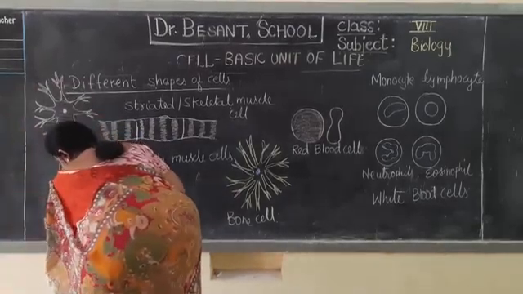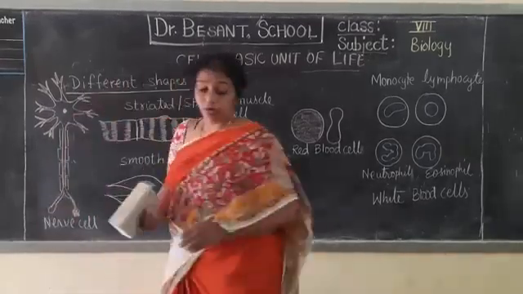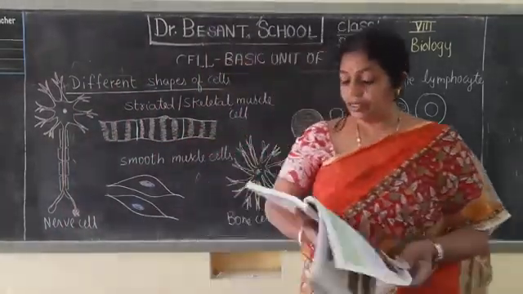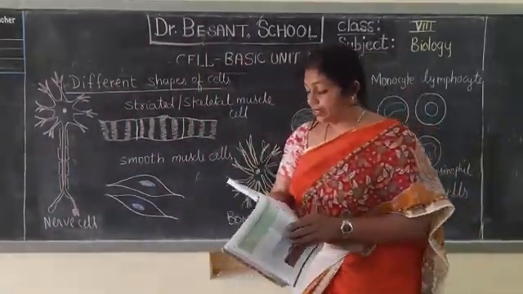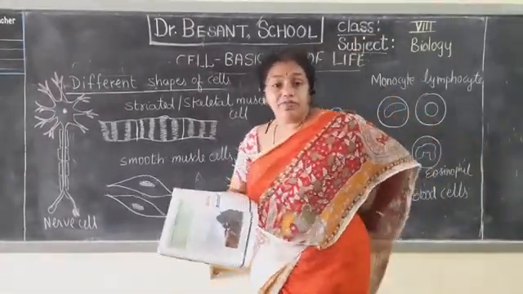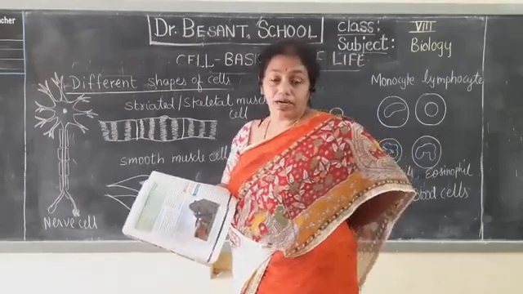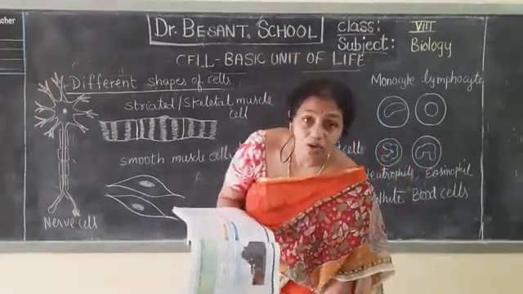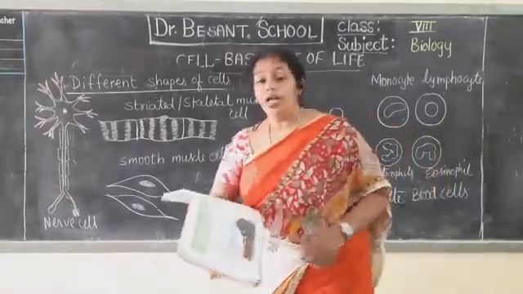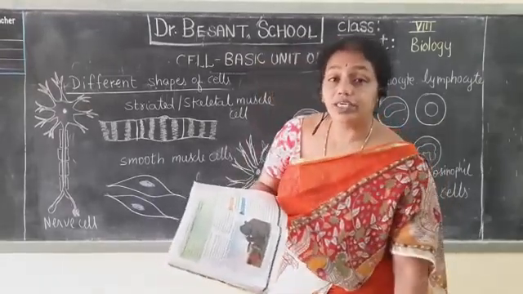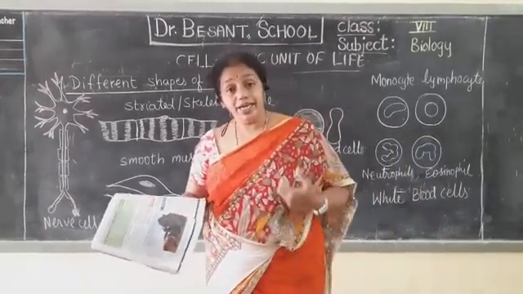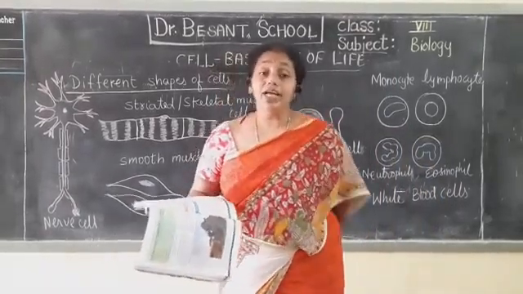These cells are long. They are one of the longest cells. See here on page number 23, it is given: approximately 90 to 100 centimeters. The longest nerve cell would be from this region of the backbone to the tip of your leg, consisting of one single nerve cell. And why are they longest? They have to reach each and every part and quickly send the messages, and again take back also, taking and sending. For that reason, they are very, very long.